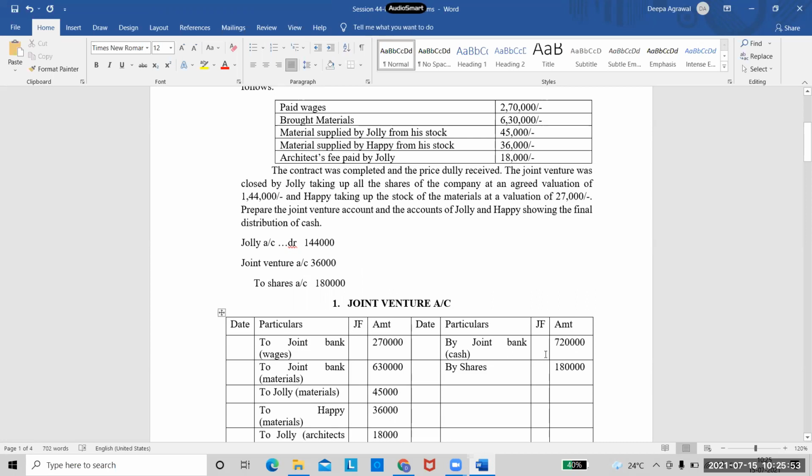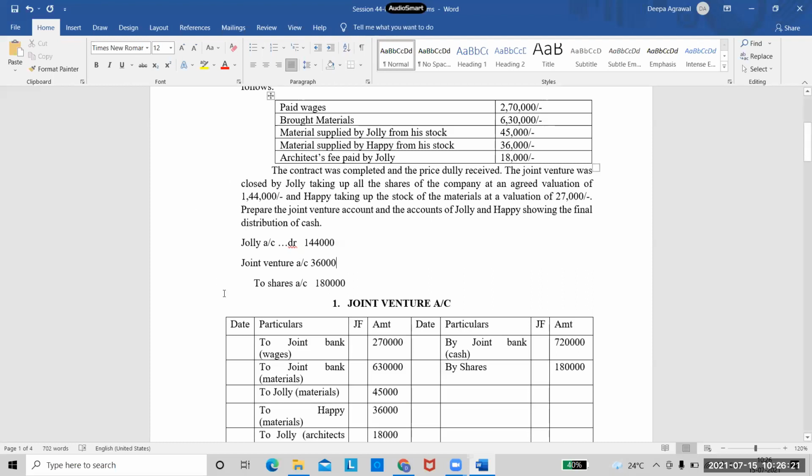And if you had opened the shares account, on the debit side you would have got 1,80,000. On the credit side, you would have passed this entry and the shares account would have been closed. Did you understand? If I'm opening a shares account, this entry will come on the debit side. These two entries will come on the credit side. And finally, the account will be closed. Right now, he didn't ask me to prepare, so I'm not preparing that account.